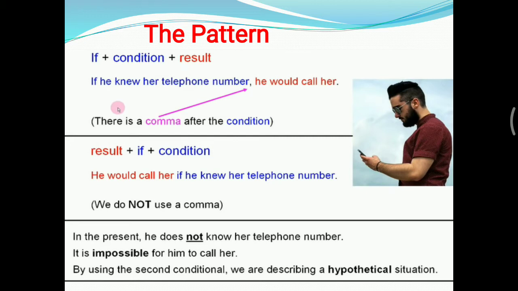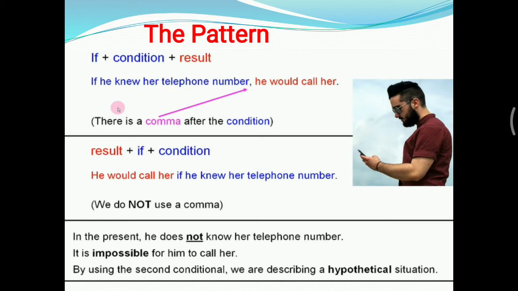Jika dia tahu nomor teleponnya, dia akan menelponnya. So in this sentence, we put a comma after the condition and before the result. Ada koma setelah klausa kondisi dan sebelum result. If he knew her telephone number, comma, he would call her. Dia akan menelponnya.